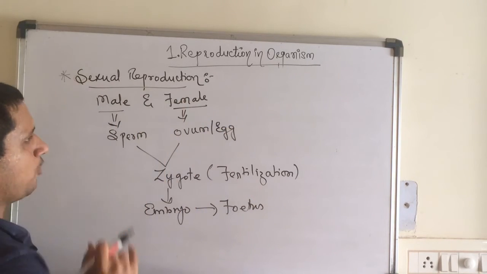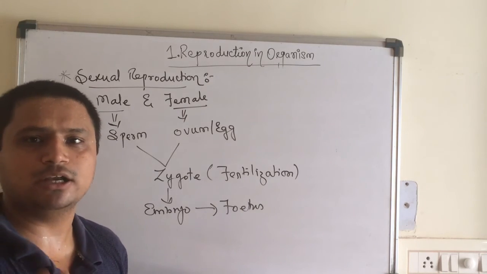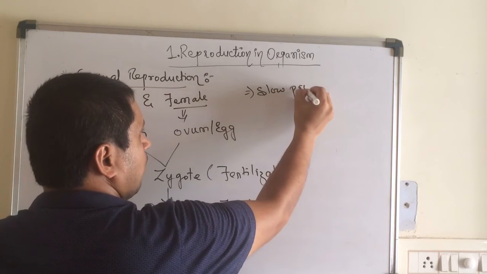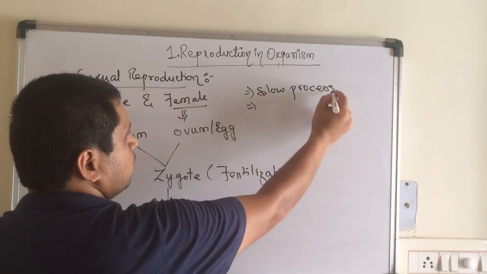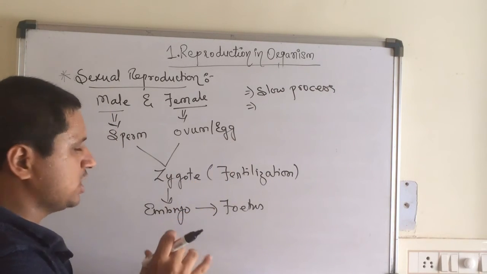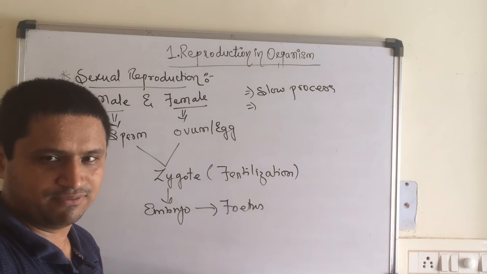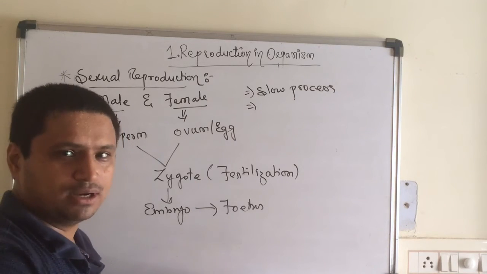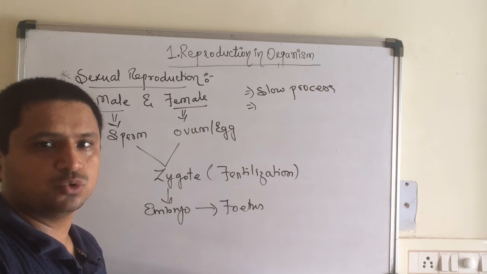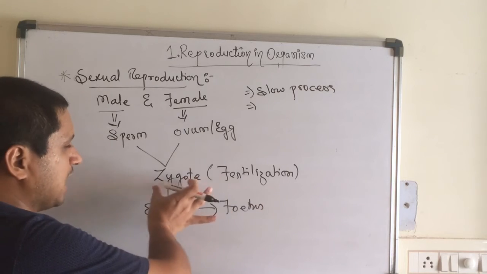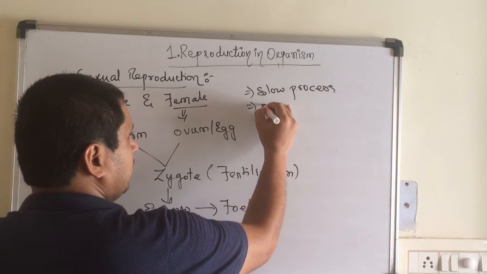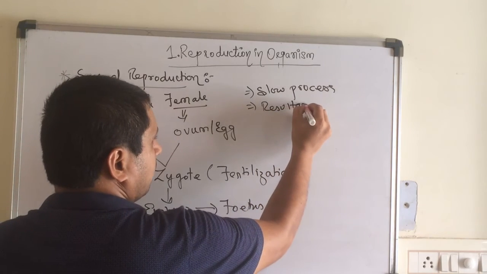Now, this sexual reproduction is a very slow process compared to the asexual. So, it is what, children? Slow process. Now, why? Because there is the fusion of the male and the female gamete, and the zygote formation takes place after a longer period of time. It will develop into an embryo, and the embryo will eventually grow into a fetus. So a lot of time is taken to go from zygote to fetus and the child.